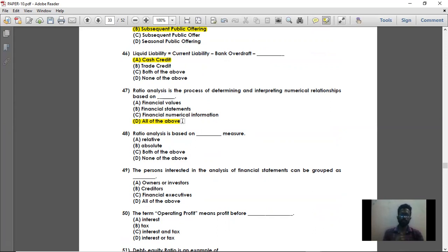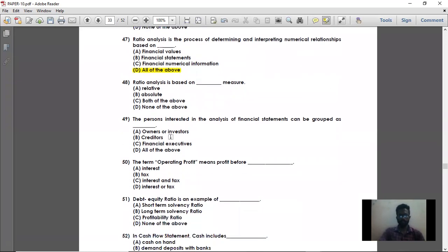So basically ratio analysis is determining and interpreting the numerical relationship based on the financial values, financial statements, and financial numerical information. Then ratio analysis is based on relative measure. So option A is the right answer. Ratio analysis is based on relative measure.